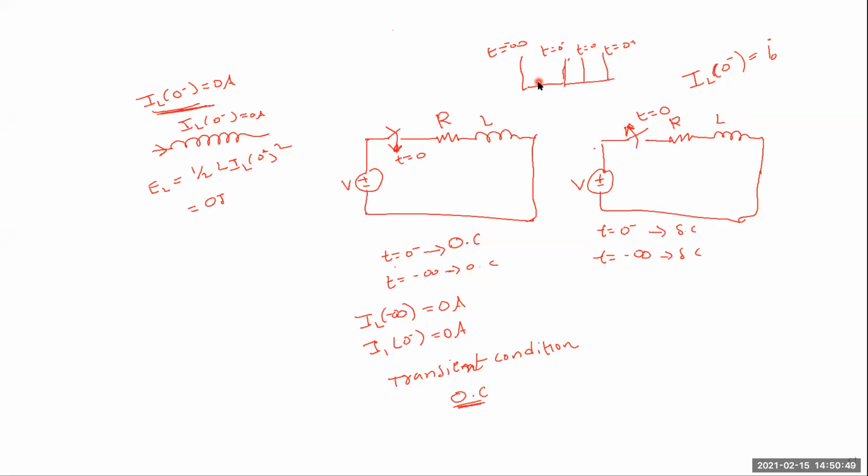Similarly, at t equal to minus infinity, that means before the switching action, what is the position of the switch here? Same as here also. At t equal to minus infinity also, the switch is under short circuit condition. Then what is the current flowing through the inductor here? Under steady state condition, that means t equal to minus infinity, the inductor acts as a short circuit.